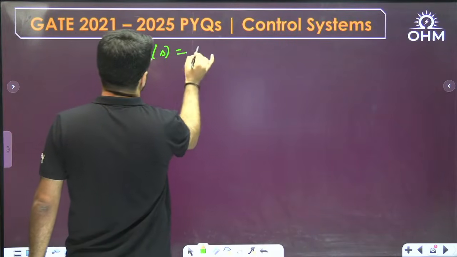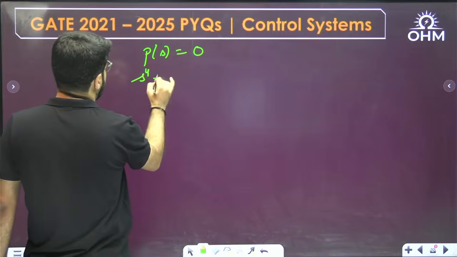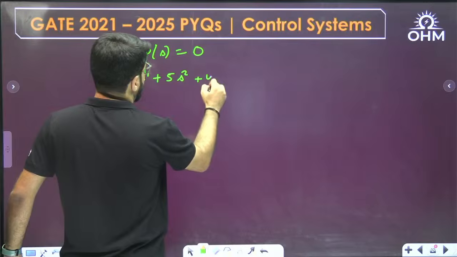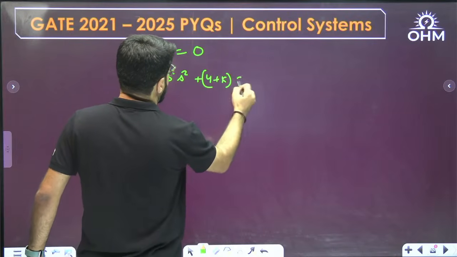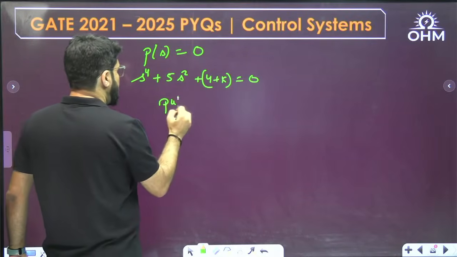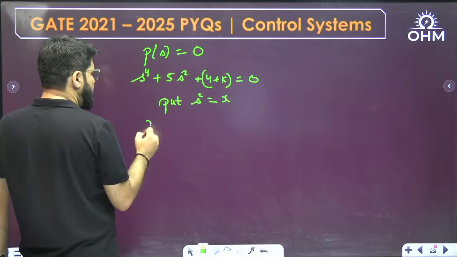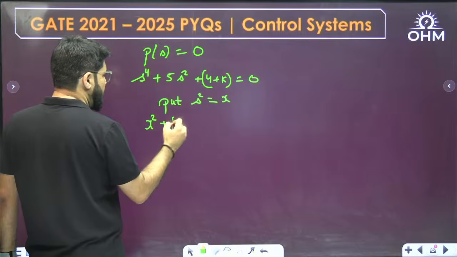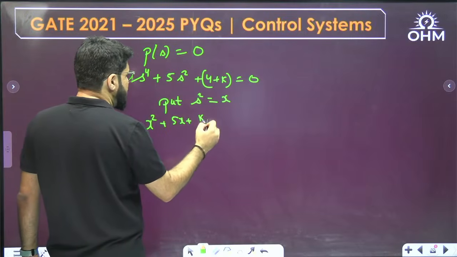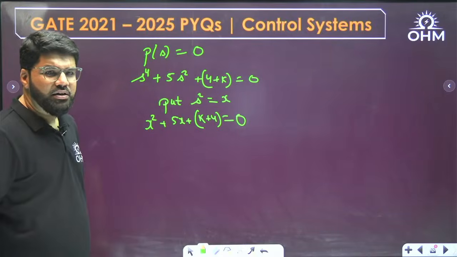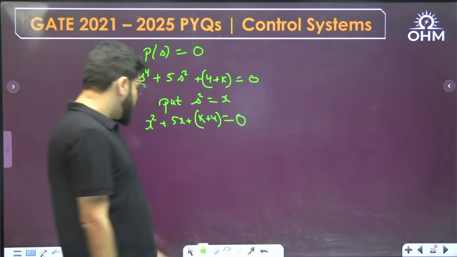What is the polynomial equation that I need to solve? s power 4 plus 5s square plus 4 plus k equal to 0. Okay. Put s square equal to some number x. So if you put s square equal to x, s power 4 is x square. Then you have x square plus 5x plus 4 plus k equal to 0. A quadratic equation. Now, can't you easily solve a quadratic equation?